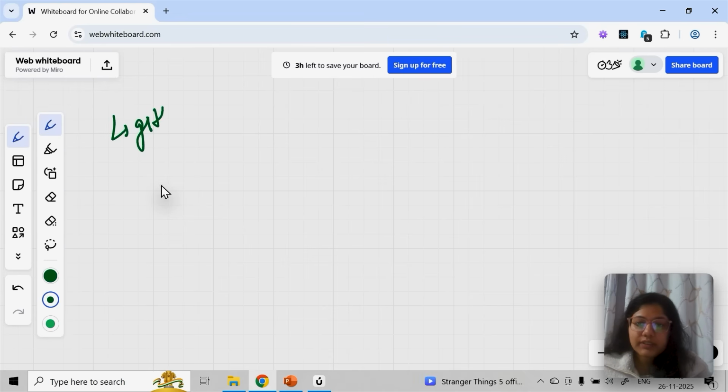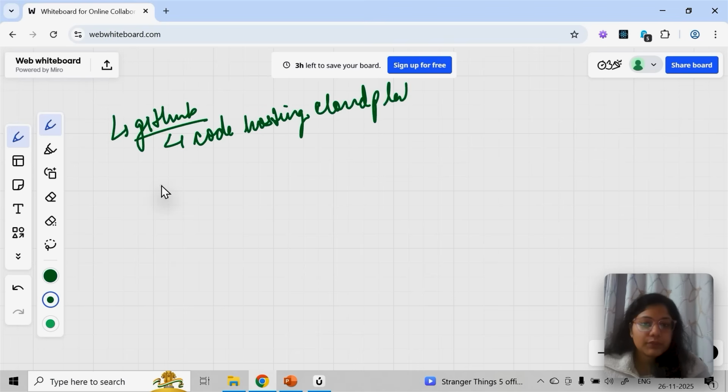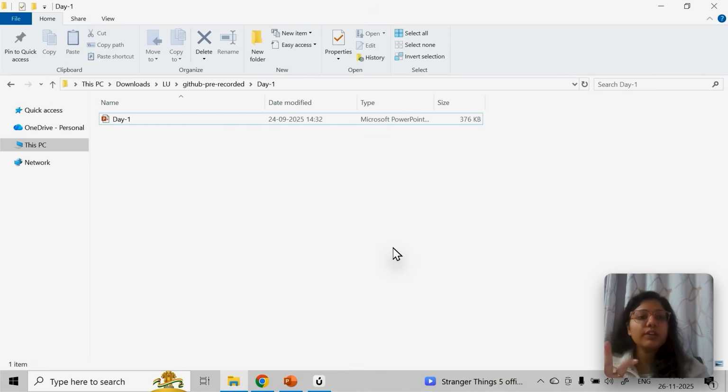So now what is GitHub? GitHub is a code hosting platform, a cloud platform. Now I'll take a very basic example here. Just like I am keeping all my code files in my laptop, this is called local. When you're keeping all your code files here, that means it's stored locally.